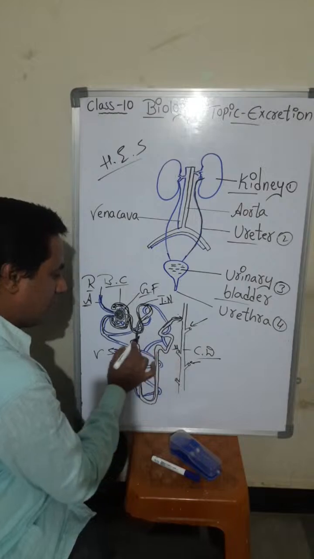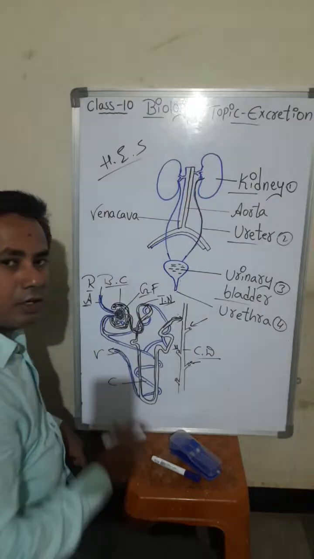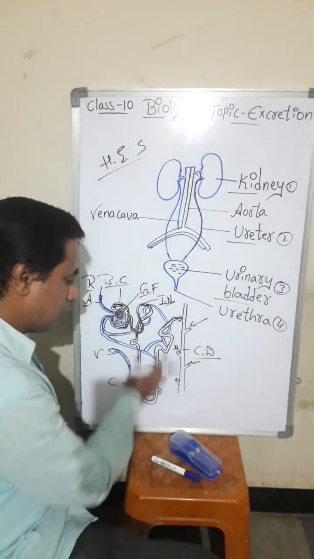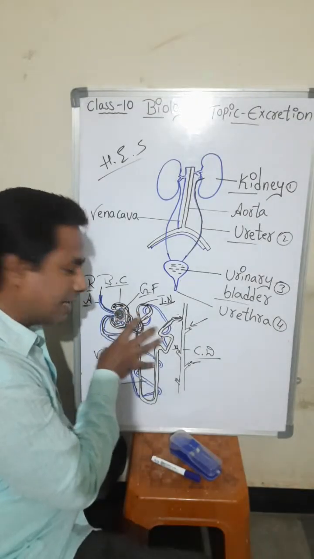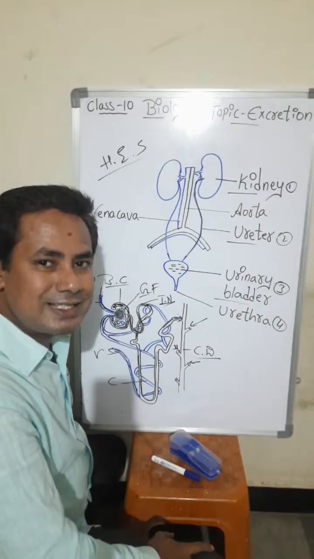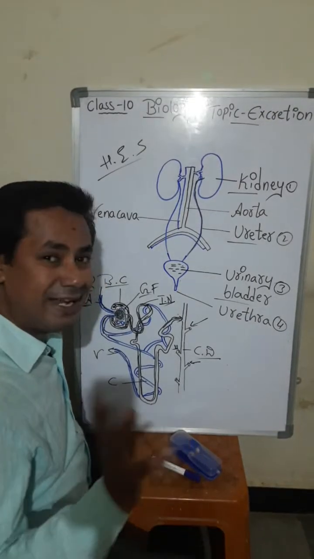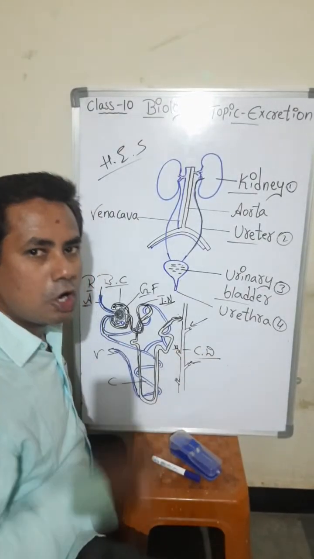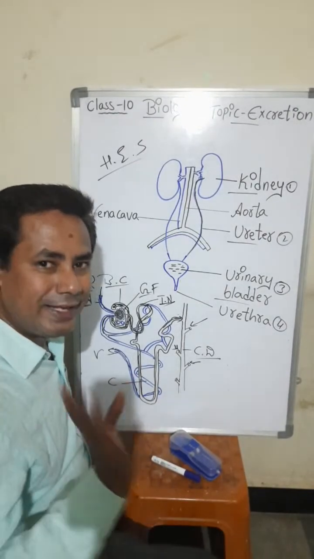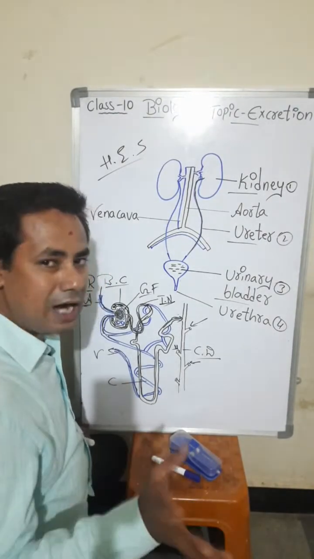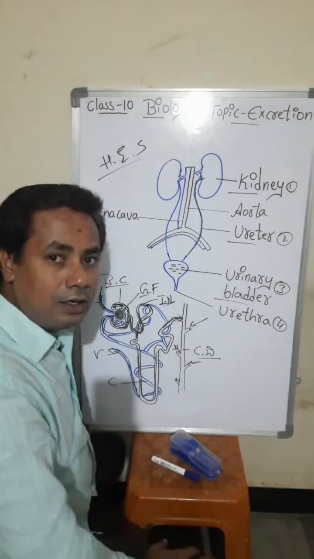So what happens here in the nephron? Tubular reabsorption takes place. Some useful substances. Okay. All wastes are collected here. In that, some useful substances like glucose, amino acids, and some minerals will be reabsorbed. And the waste material like urea, uric acid, okay, some salts, they will form in the form of urine and be collected in the collecting duct.